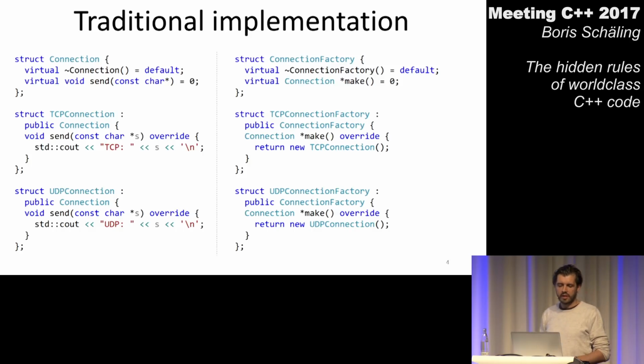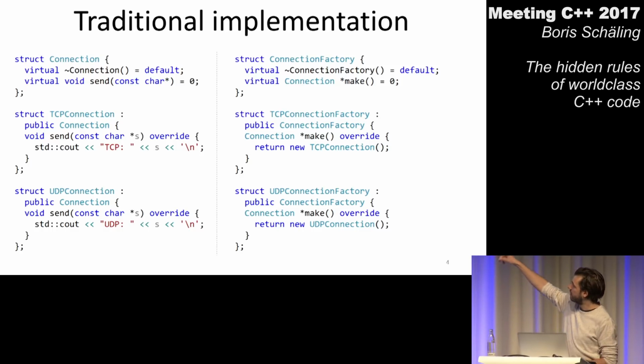So I have a very simple implementation here. For my connection classes on the left side, I just take the string which is passed to send and I just write it to std::cout. And on the right side, I've implemented my make functions so that they simply instantiate a connection and return that object. Now you know that, of course, these functions don't return an object. They return a pointer to the base class, but I don't need to explain this to you. We all know that is just how it works. So I call this the traditional implementation, and I will refer to this implementation during my talk again and again. So when I say traditional implementation, think of this C++ code you see here.